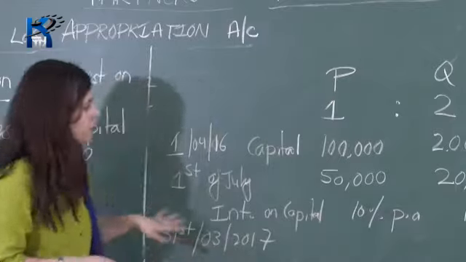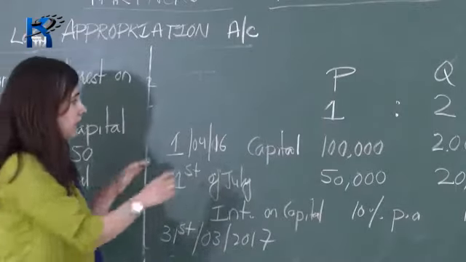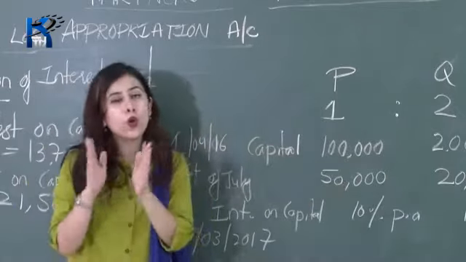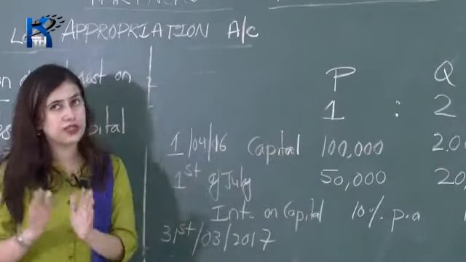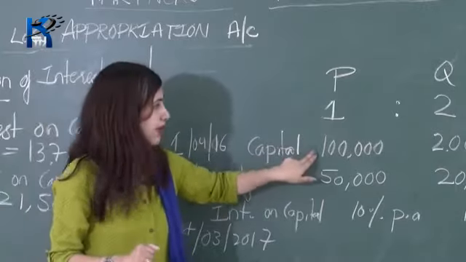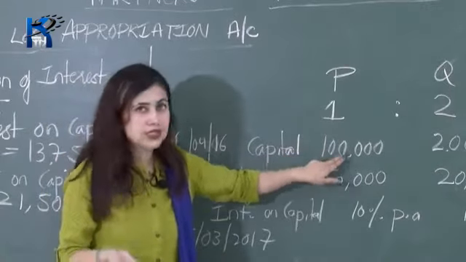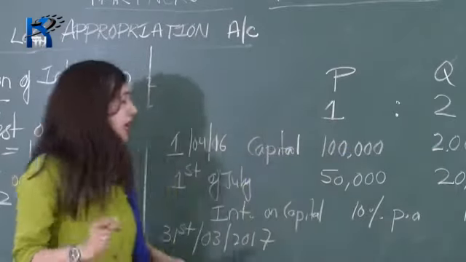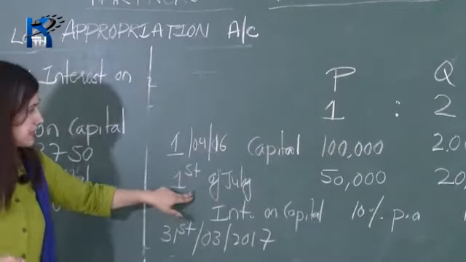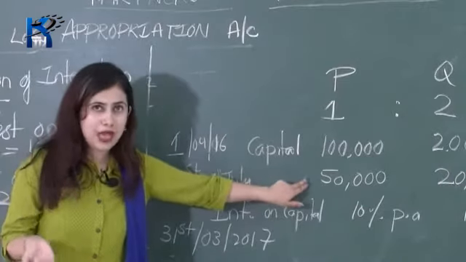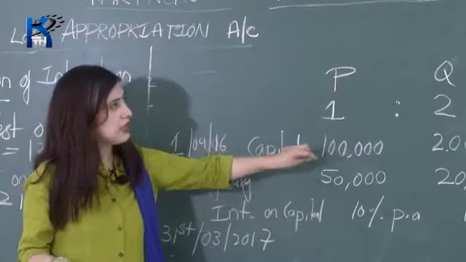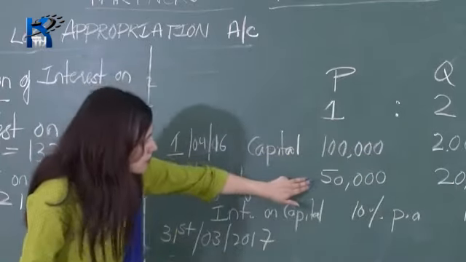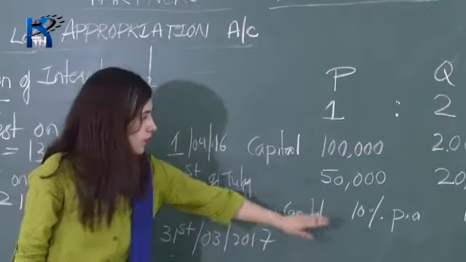So what we did here was we calculated the interest on the initial capital, that is 1 lakh and 2 lakh rupees, for the whole year. It was for the whole year, so we calculated for the whole year. What is 10% of 1 lakh rupees? It is 10,000, and 10% of 2 lakh rupees is 20,000. After that again we calculated interest on the additional capital, which was 50,000 rupees for P, and Q's additional capital was 20,000.